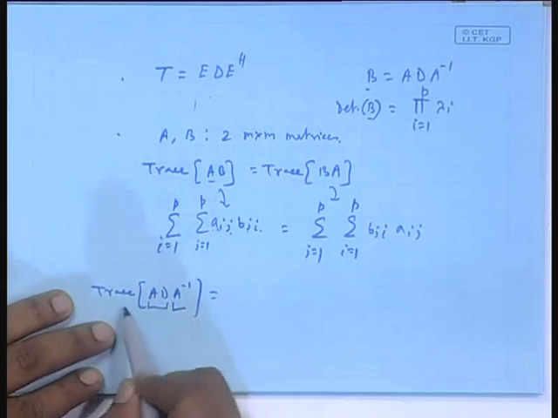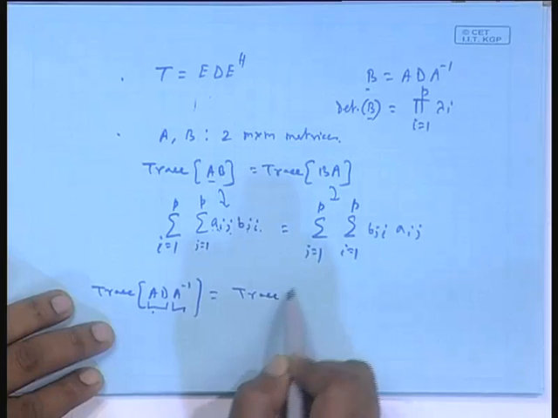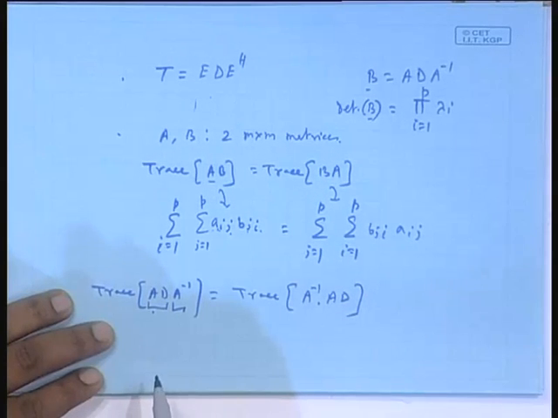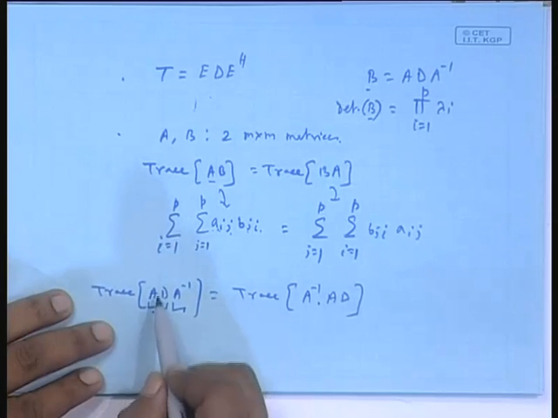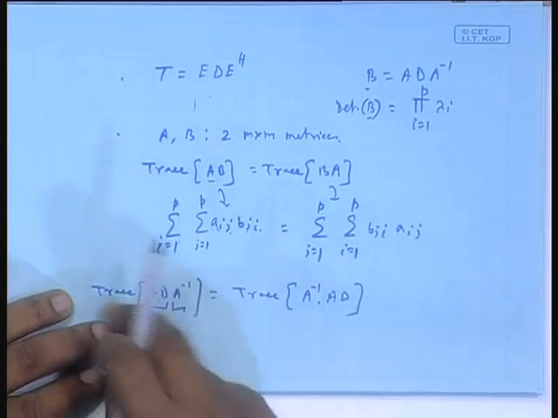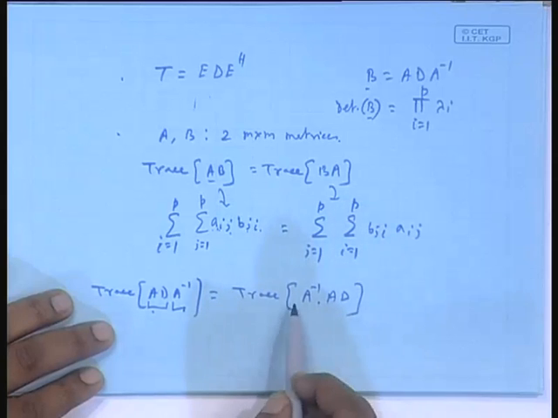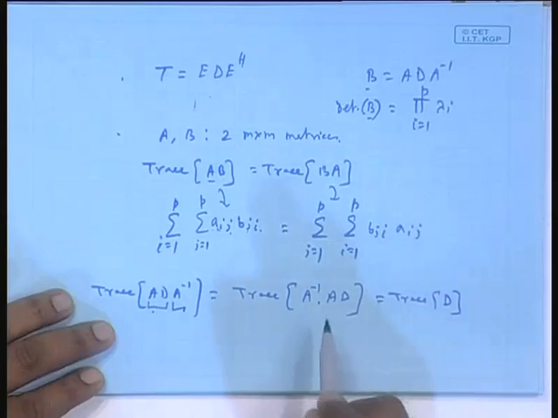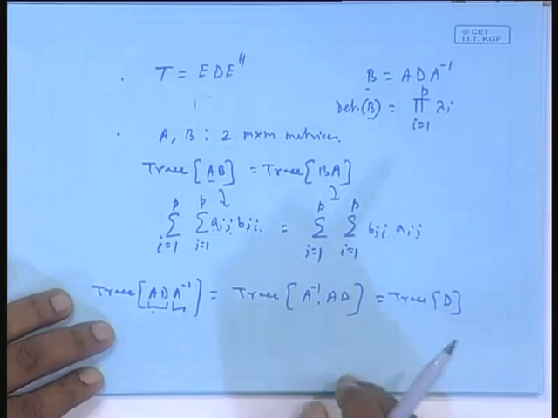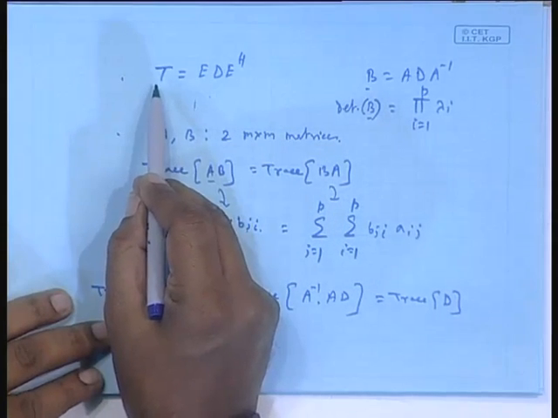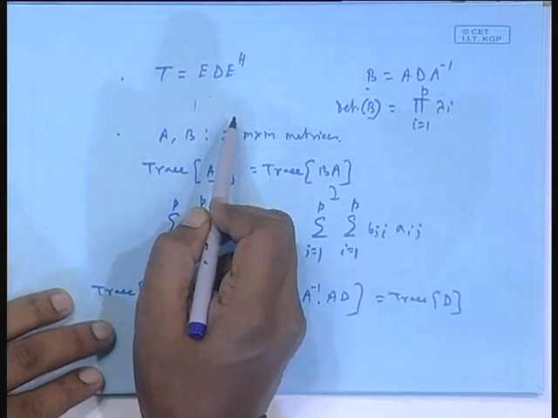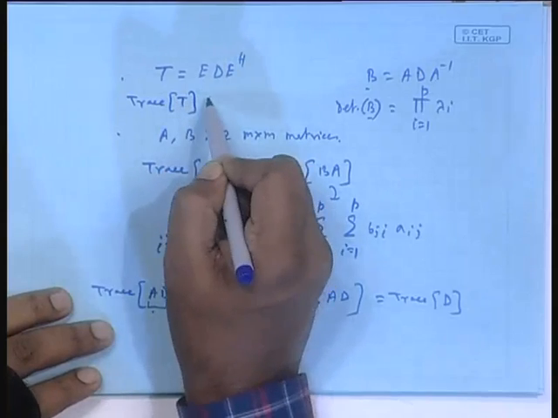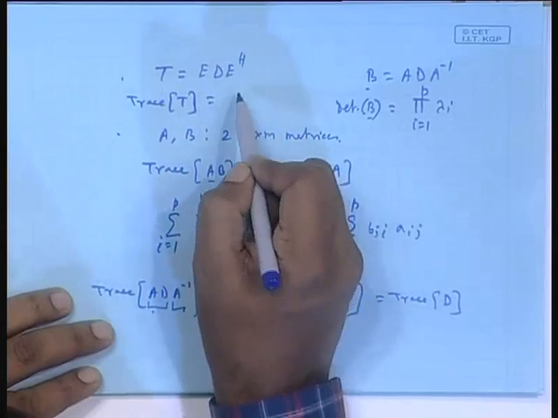You break it like this: trace of this into this is simply trace of A inverse into AD. Trace of this part into this part is the same as trace of this goes first and this goes second. But A inverse and A will cancel, so it is simply trace of D. Do not forget this result, I make use of it many times. So, for a Hermitian matrix, its trace is simply the summation of the eigenvalues. That means trace of T is the summation of lambda i's.